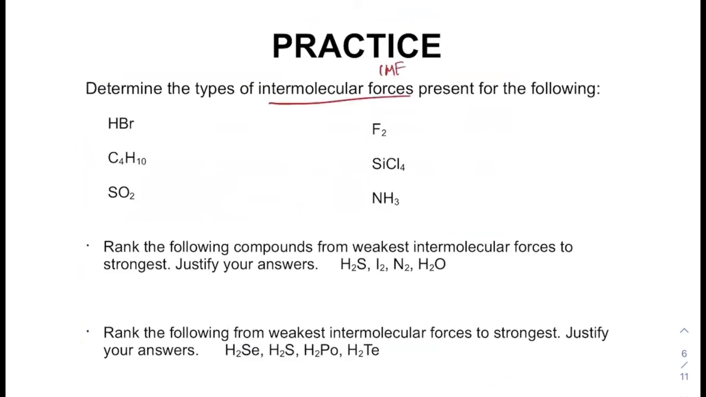So if we look at HBr, the first thing we think about is: is that a polar bond? Yes, it is a polar bond, and so we have a partial negative and a partial positive there. So this one would have dipole-dipole. Now, it also has dispersion. Everything has dispersion. Then some molecules also have dipole-dipole, and other molecules also have hydrogen bonding.